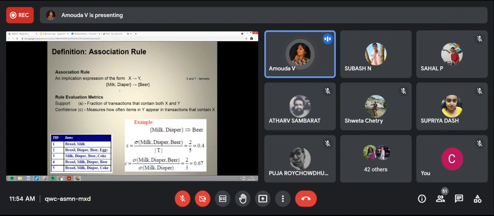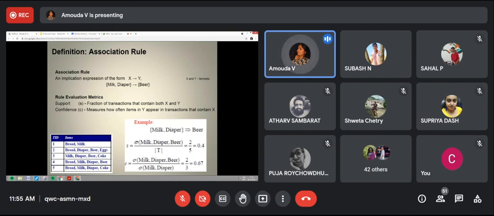Take out those transactions with milk and diaper alone and check, among them, how many times these 3 items are bought together.